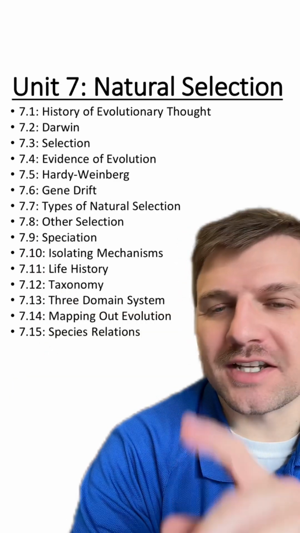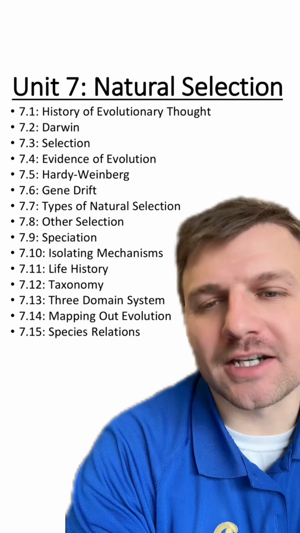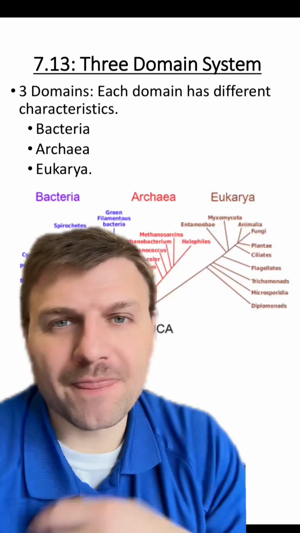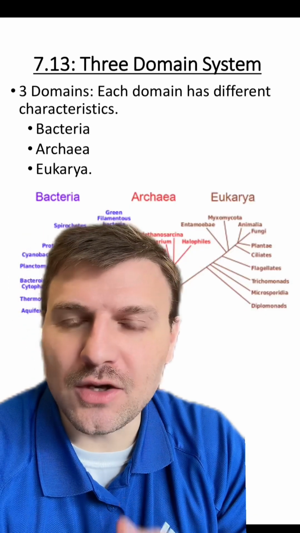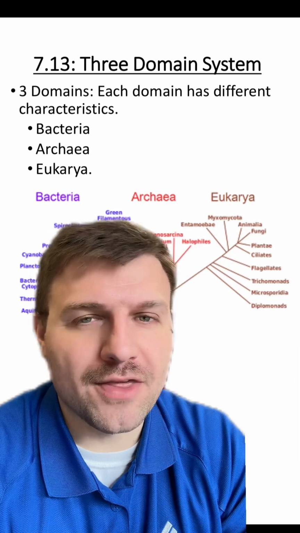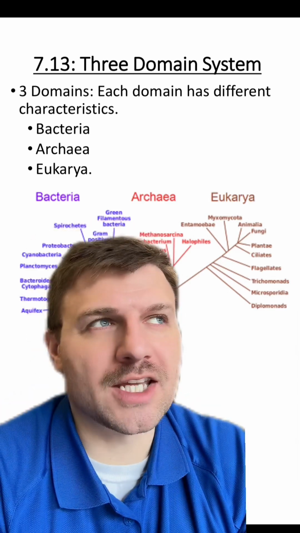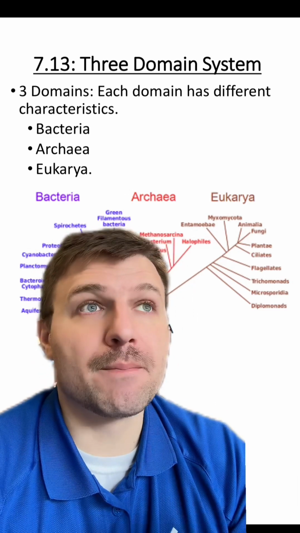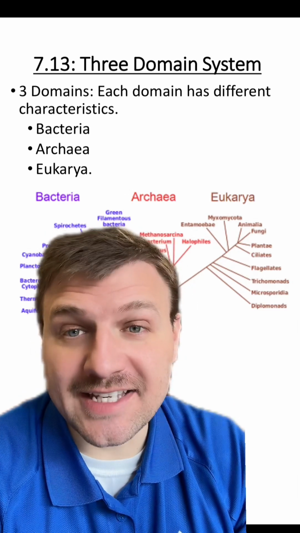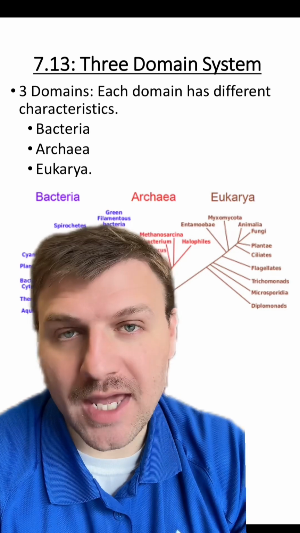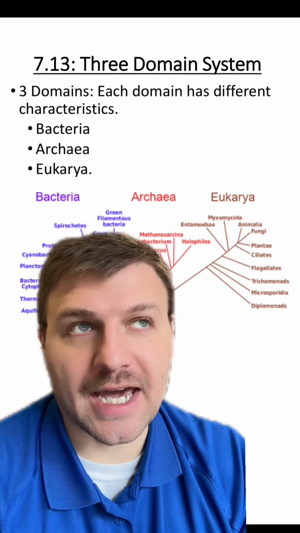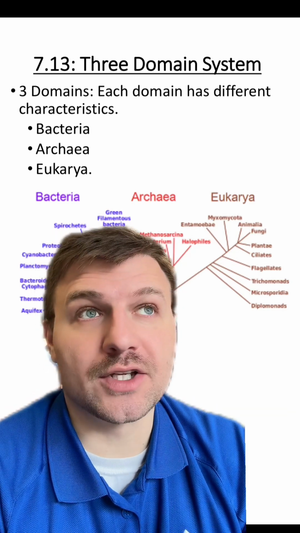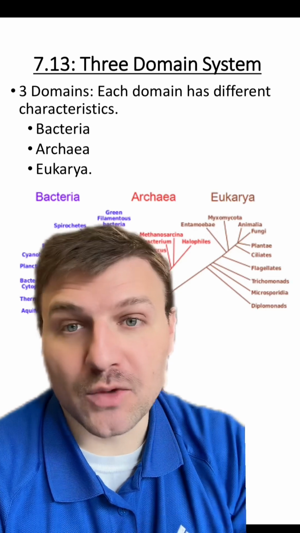And in this section, we're going to continue our talks about taxonomy by talking about the three-domain system. This is a pretty short section in the whole unit where we're just going to focus on the three domains of life. Remember, we're talking about taxonomy and how we classify species into different groups. And the most broad or the least specific group is a domain. Each major domain has characteristics that are going to classify species to be in one of these three groups.